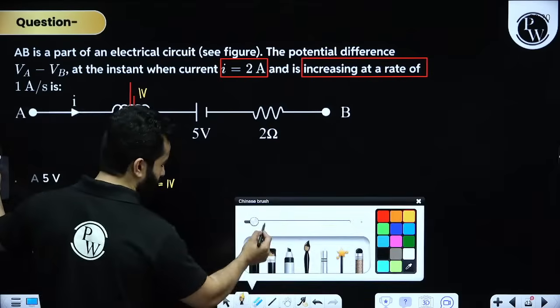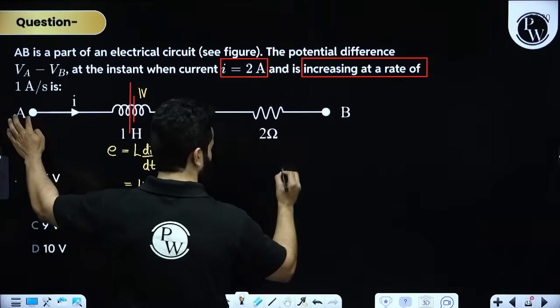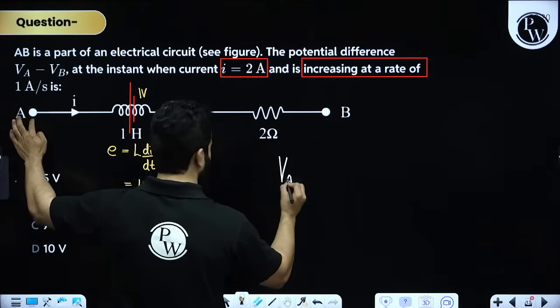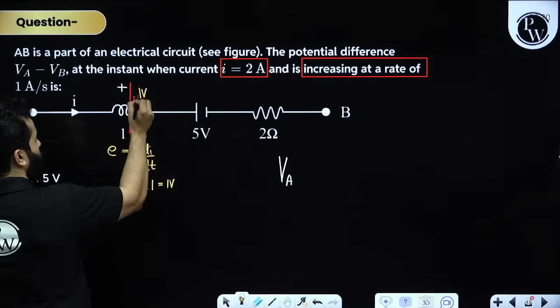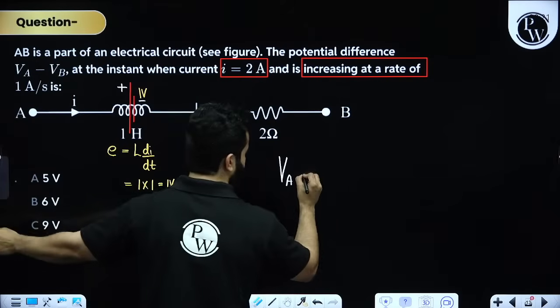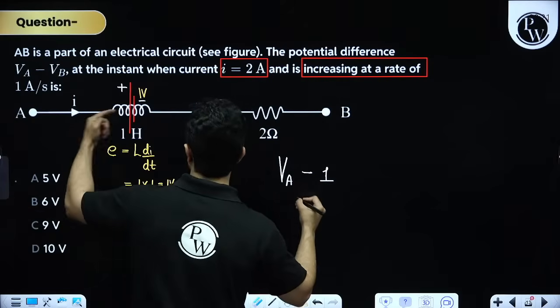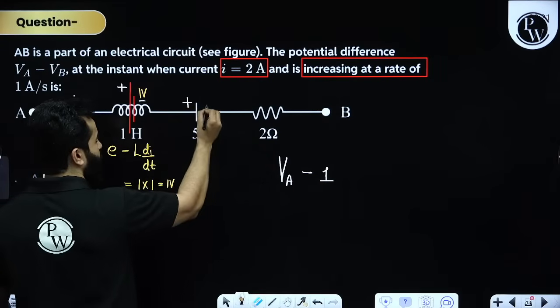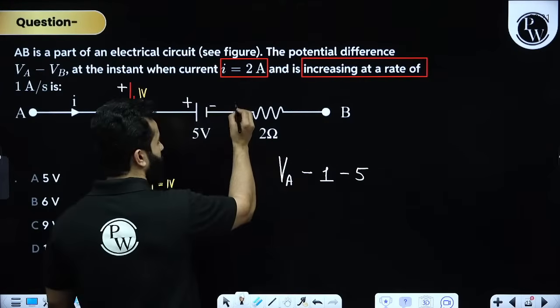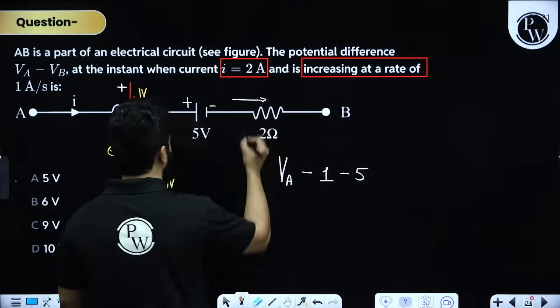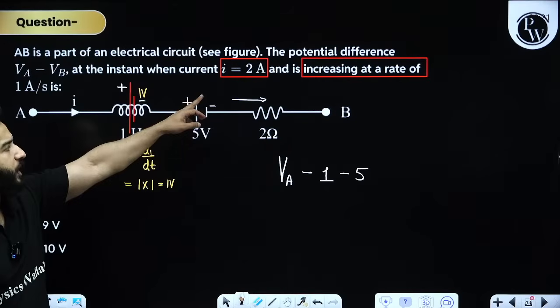Now let's start to write. First we'll start with point A, so we'll write VA. As we move from positive terminal to negative terminal, that means minus 1 volt. Then we again move from positive terminal to negative terminal, that means minus 5 volt. Then again we are moving in the direction of current, and the value of current is, mind you, 2 ampere.